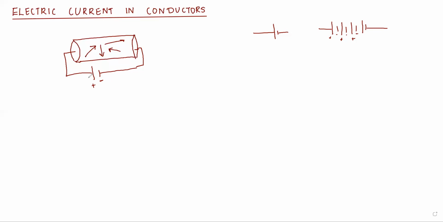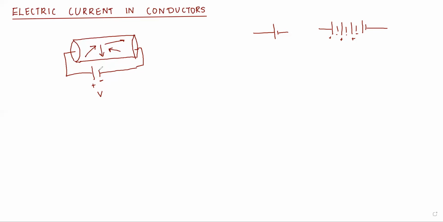Now this battery will produce a potential difference across the conductor. We know that, right? Therefore, we have the potential difference as well as the conducting path. This means both conditions are satisfied for the flow of current.